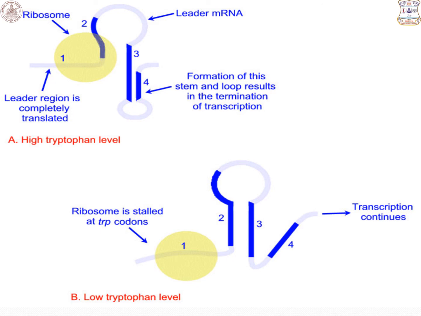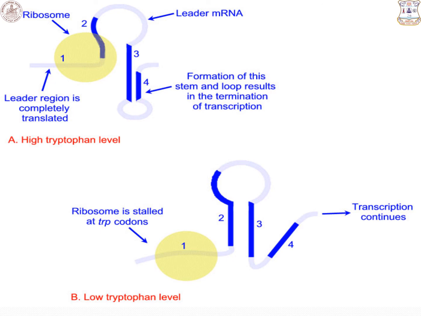Next, the high tryptophan level within the E. coli cell. If tryptophan is present in a plentiful or large amount within the cell, the termination of transcription takes place.